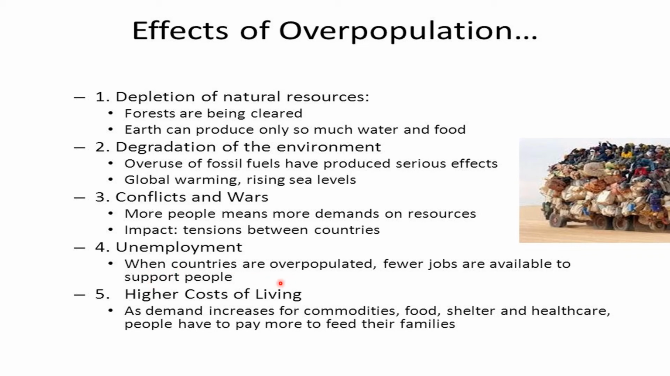So more people means more demands on resources, impact tension between countries, unemployment. When countries are overpopulated, fewer jobs are available to support people. Then higher cost of living. As demand increases for commodities, means goods, things you can say, food, shelter, healthcare, people have to pay more to feed their families.